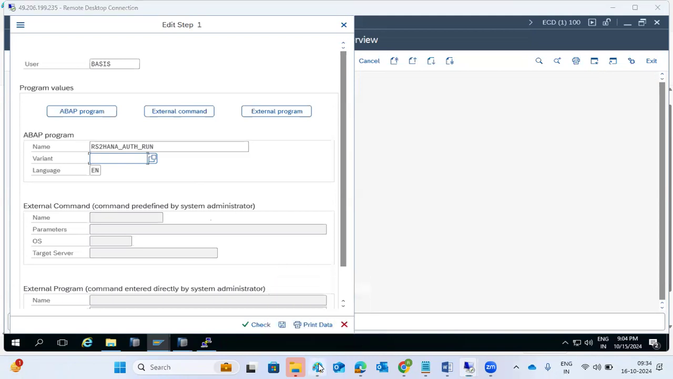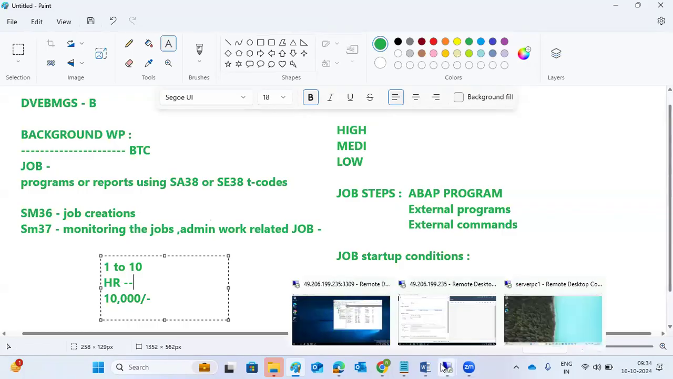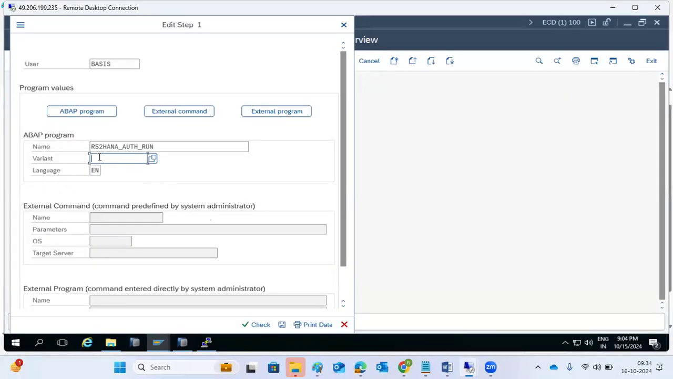Then you need to define the variant. Variant is like some filter conditions. Among the 10 departments, you want to execute only the HR department related part, only some departments. You have to execute only the HR department, with some filter conditions. More filter conditions can be defined in the variant. Based upon the variant, this program will be executed, right?